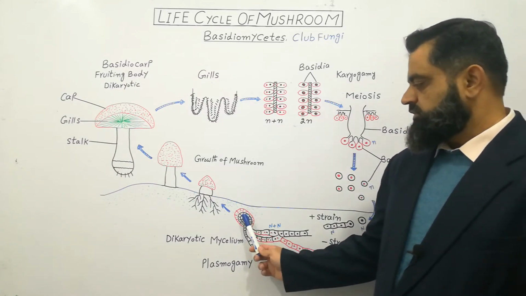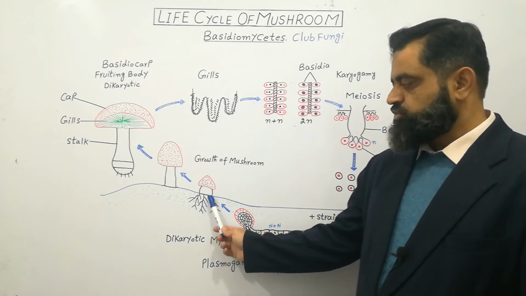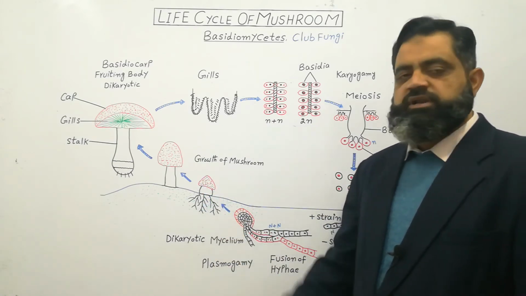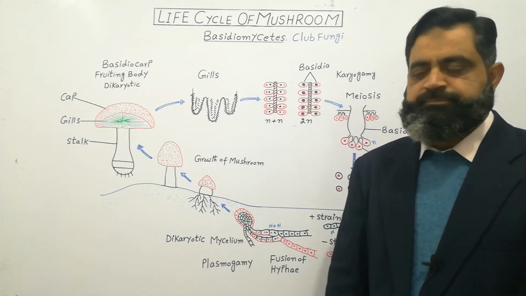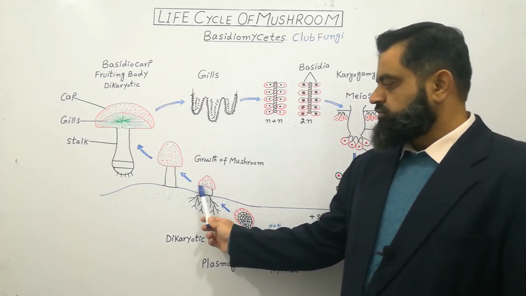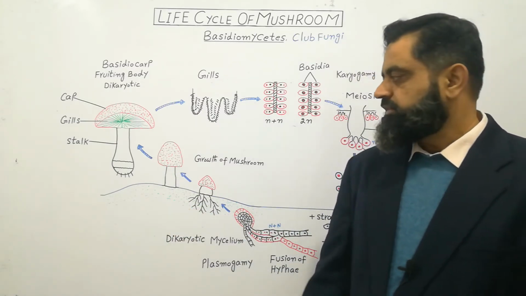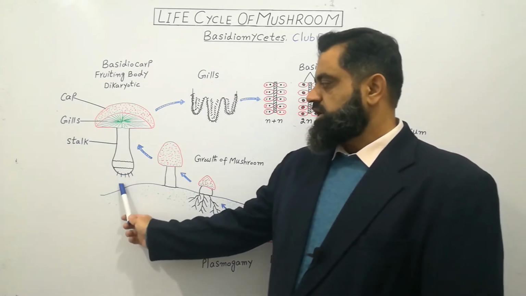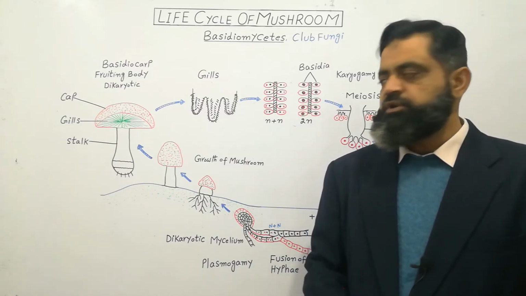Now this mushroom-like structure of mycelium, which is made up of dikaryotic hyphae, comes out of the soil, and a small mushroom you can see here. It has rhizoid-like structures which penetrate the soil from where it will get nutrition. If we look at the growth of the mushroom, it will grow into a larger size, which is also made up of dikaryotic hyphae, and then it will reach a maximum size. It has rhizoids which grow into the soil from where they get nutrition.